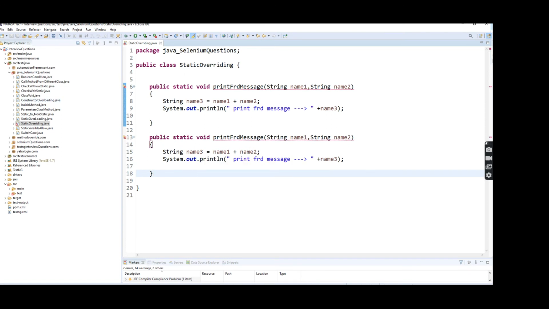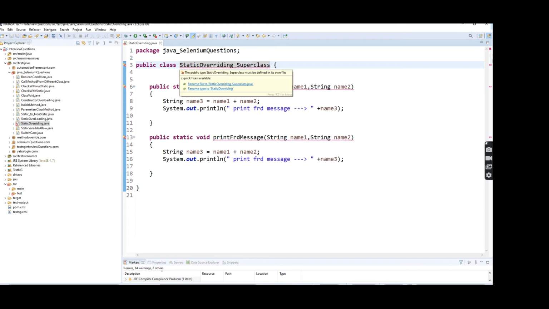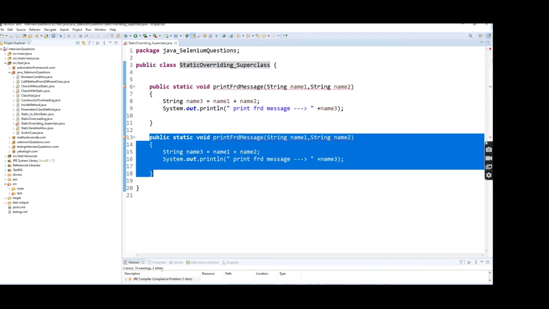Inside one class I created the same method name and passed the same parameter. So this is not possible as a declaration inside the class. Now what I'm going to do is rename this class to static overriding underscore superclass. So now I'm going to remove this method.